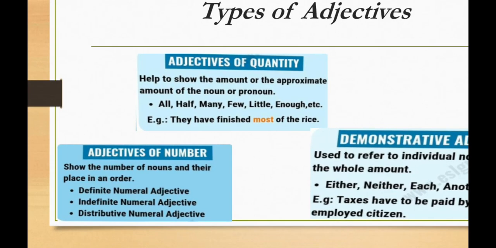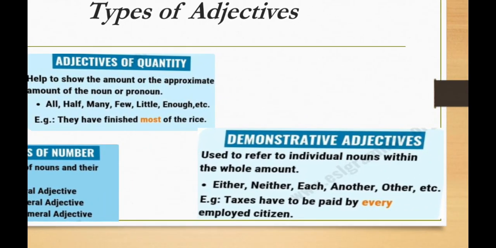Okay, now adjective of number. The third type is adjective of number. Adjectives of number show the number of a noun and their place in an order. Adjectives of number are used to show the numbers of any person, any place and anything. Like few people, there are 4 students in the class. These are all adjectives of number which show the number of anything.